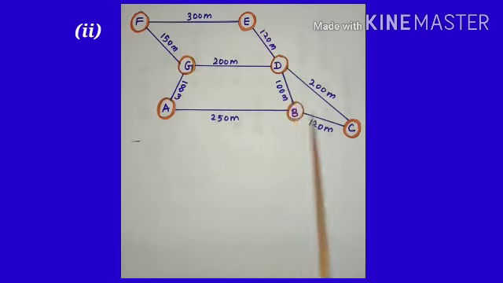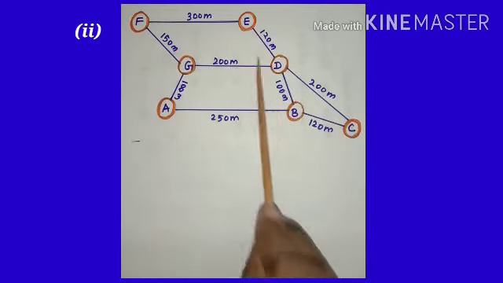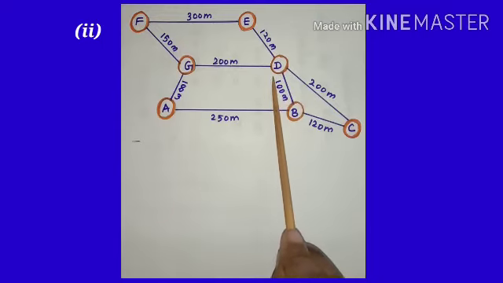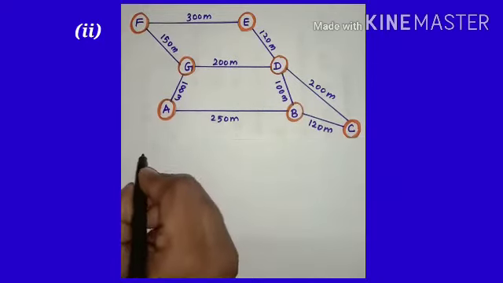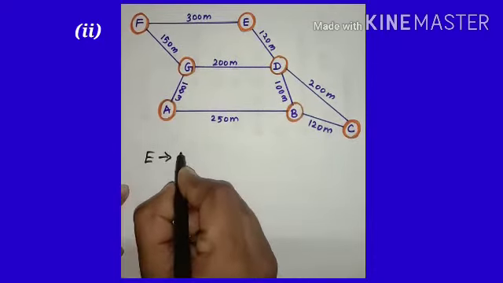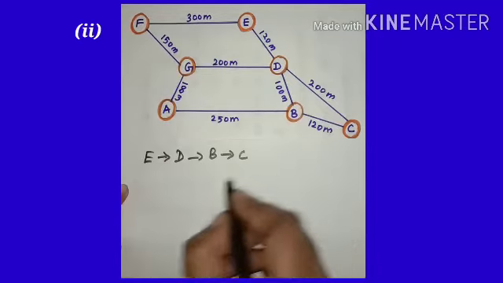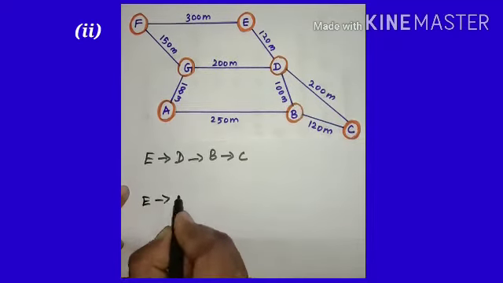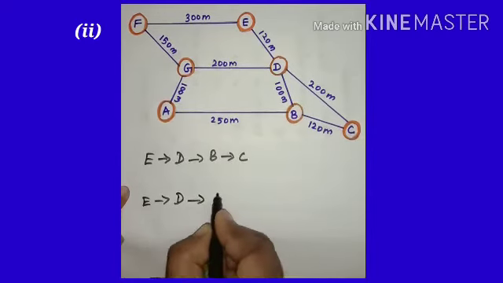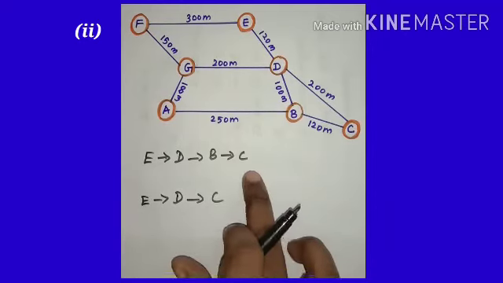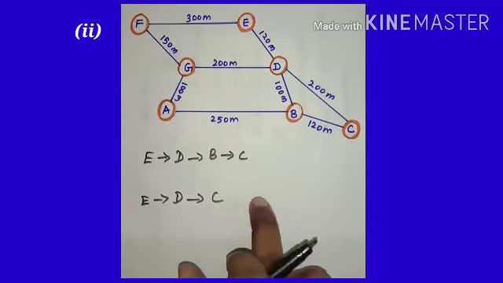So E, D, B, C and E, D, C, the 2 possible routes become the shortest routes compared to the others. So let us take E, D, B, C and E, D, C. These routes are the shortest routes. Among these we have to find which is the shortest distance.